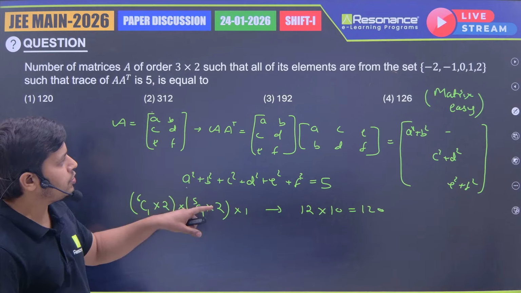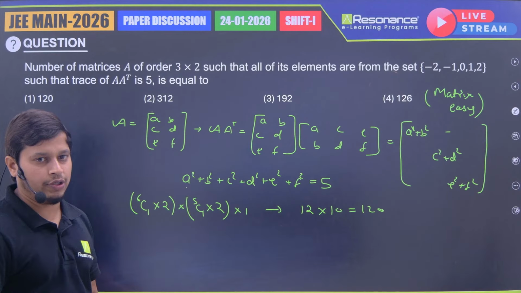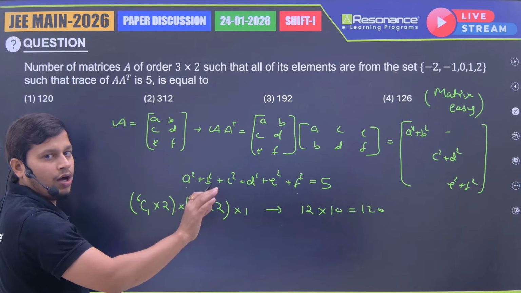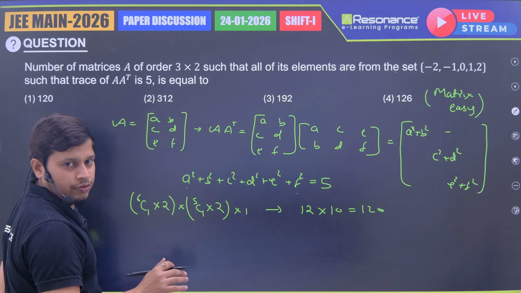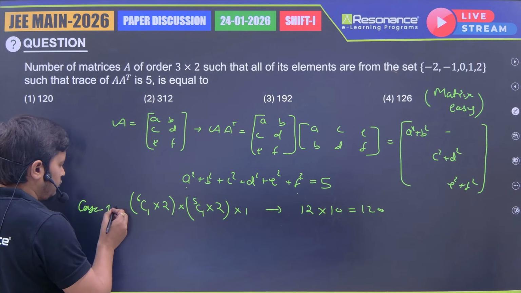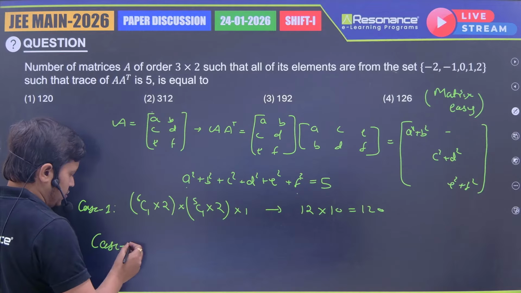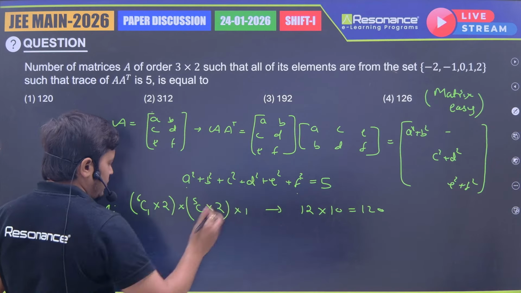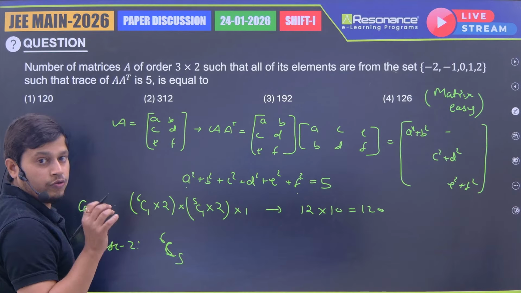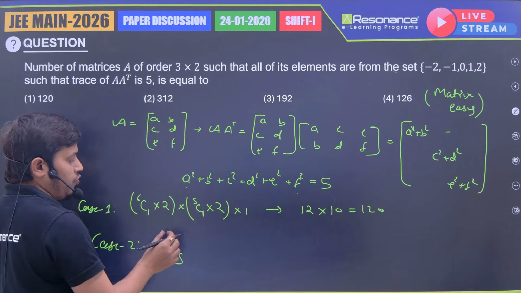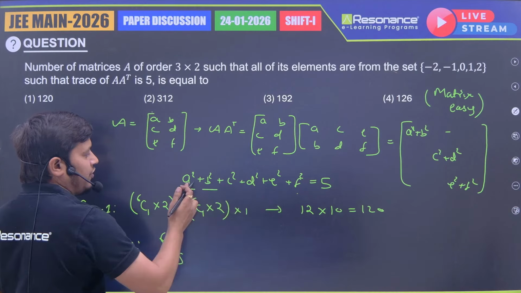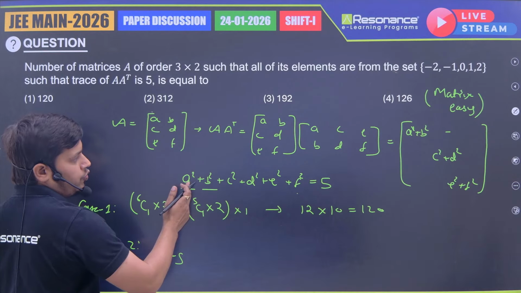Now the second case. First I took the case when anyone is 4. Now the next possible can be 1 only, so out of these 6, any 5 are 1 and the remaining is 0. This was case 1 and now we are writing case 2. Out of these 6, I select any 5, 6C5, whose square is equal to 1. Suppose these 5 are 1. For A how many options do we have? 2, +1 or -1.